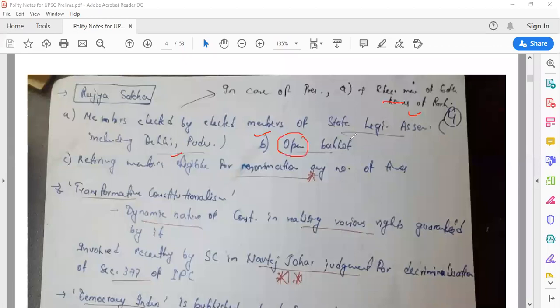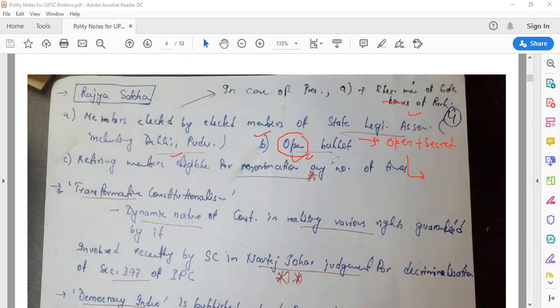Here there is an open ballot. Technically, there is no purely open ballot as such in Rajya Sabha. It's both open plus closed ballot or secret ballot. How? Again, we won't go into that technicality. But in the exam, if they ask you a question whether it is an open ballot or secret ballot, you will say open ballot for Rajya Sabha.